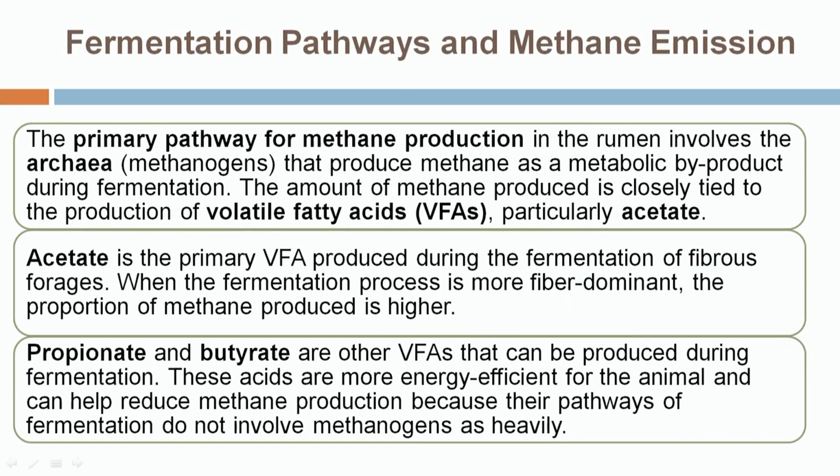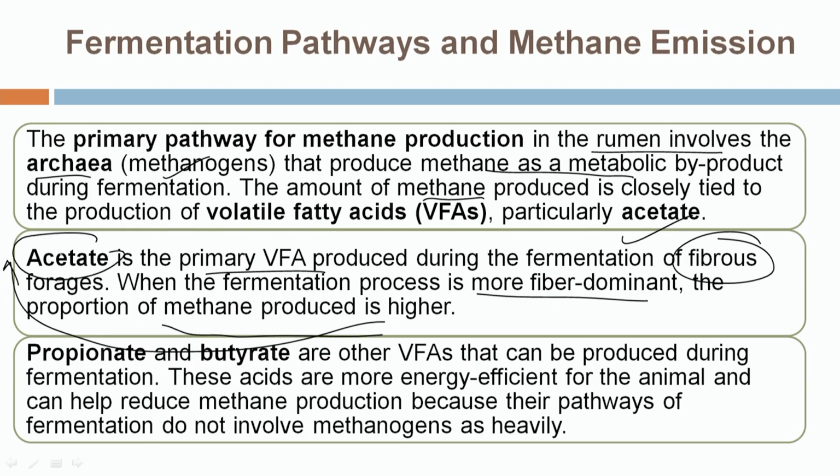During this fermentation, methane is mainly produced in the rumen by the archaea, that is methanogens, which produce methane as a byproduct of the fermentation. The amount of methane produced during enteric fermentation is mainly linked to acetate. As we have discussed, acetate is the primary volatile fatty acid produced during the fermentation of fibrous feed. When the animal consumes more fibrous food, more acetate is produced and that leads to more methane production.